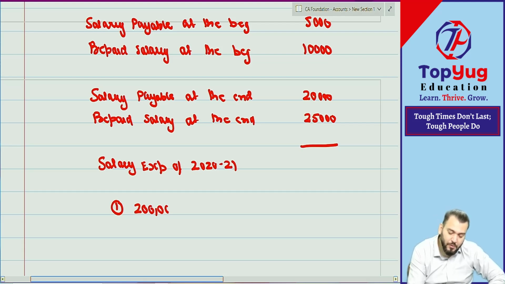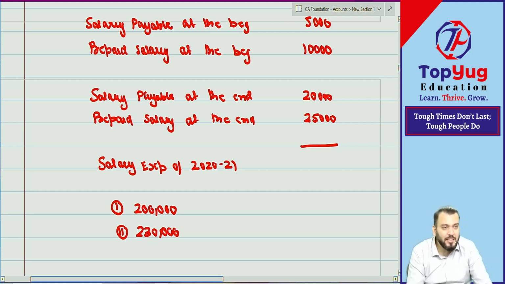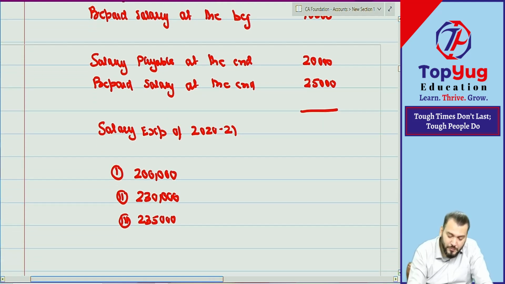Second option, 2 lakh 10,000. 2 lakh 30,000. Someone is saying 2 lakh 35. Any more? 2,25,000.